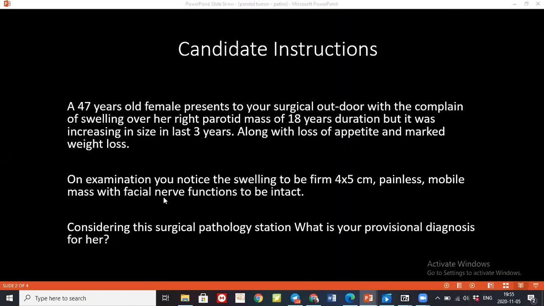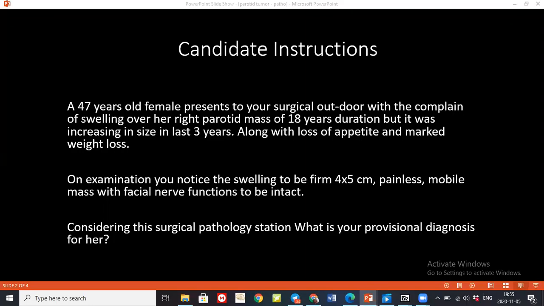See, the facial nerve function was intact, and it is a mobile mass. Painless. The patient is 47 years old and it is painless. So weight loss can be there in benign also. Of course, the patient is conscious, not eating, I don't know, and it's increasing in size in the last 3 years. Could be any reason, you know.